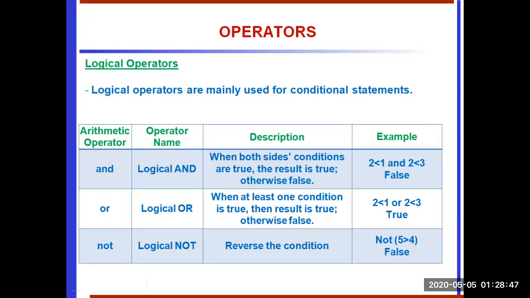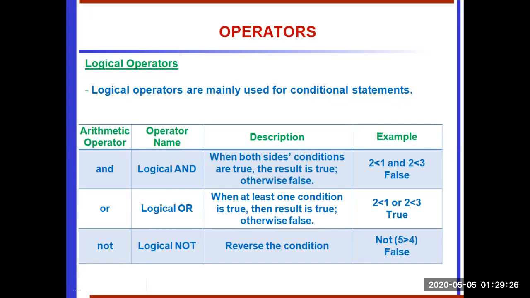The AND. This operator also returns true or false. The two operand values we have to compare. Mainly it is used to compare two conditions, or the results of two relational operators. See this example: 2 less than 1, the less than operator gives false. 2 less than 3, that operator gives true. So the first one is false, the second one is true.